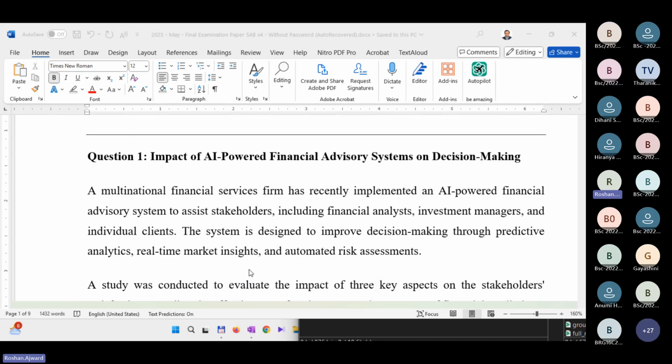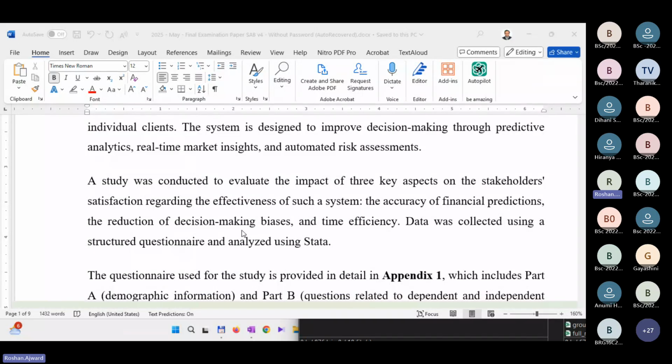Then a study was conducted to evaluate the impact of three key aspects on the stakeholders' satisfaction regarding the effectiveness of such system: the accuracy of financial predictions, the reduction of decision-making biases, and time efficiency. Data was collected using a structured questionnaire and analyzed using Stata.